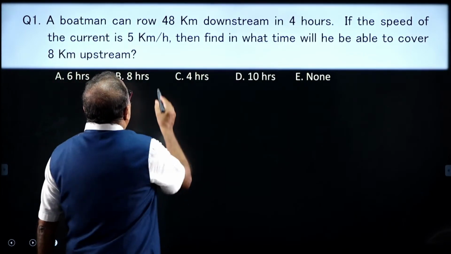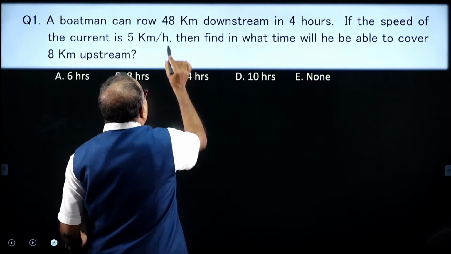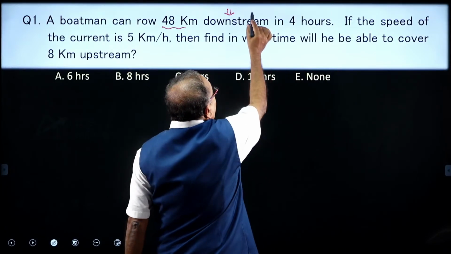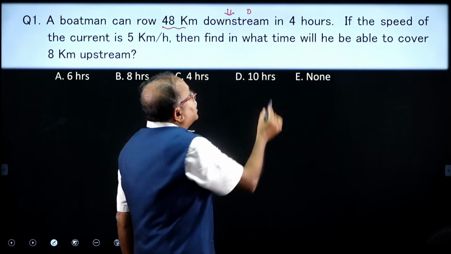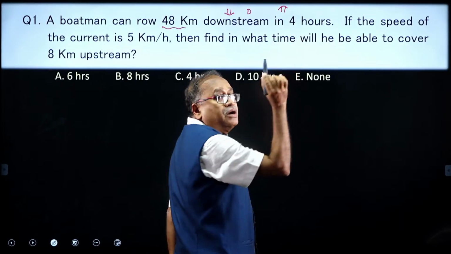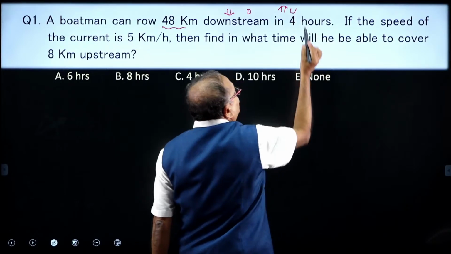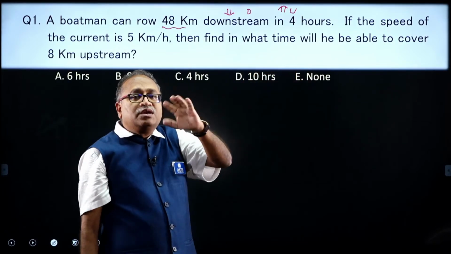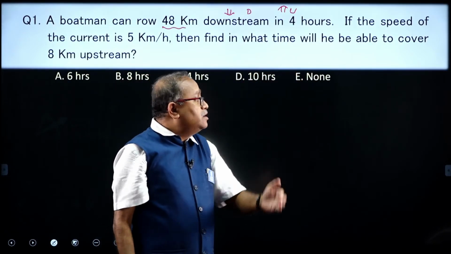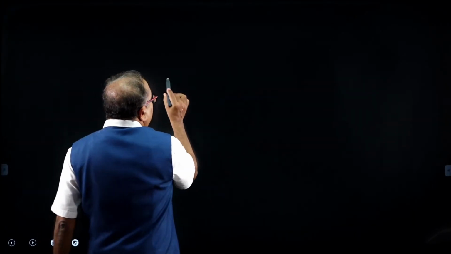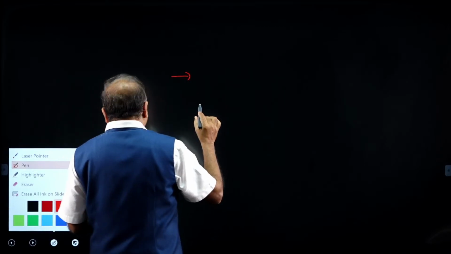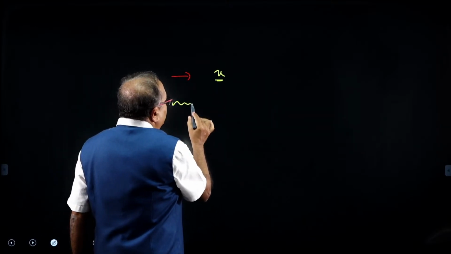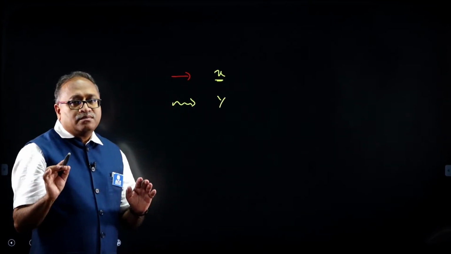A boatsman rows 48 kilometer, that is the distance downstream. I am just putting the down arrow for downstream, or I will be writing D for downstream, and I put the up arrow or U for upstream. So, 48 kilometer downstream in 4 hours. Will I get the downstream speed? Yes, and I will take everywhere the speed of the boat as x kilometer per hour, and the speed of the stream I will consider by y.